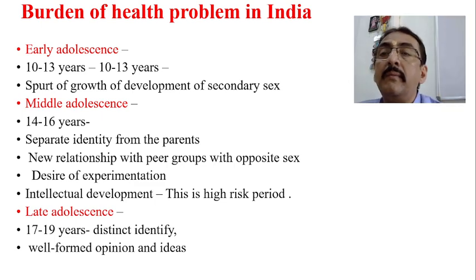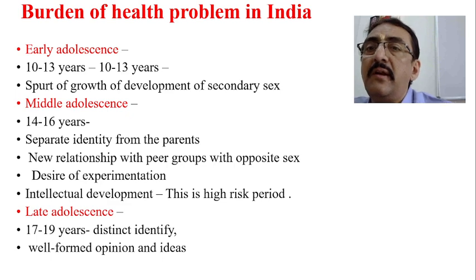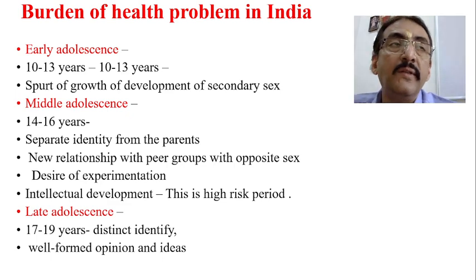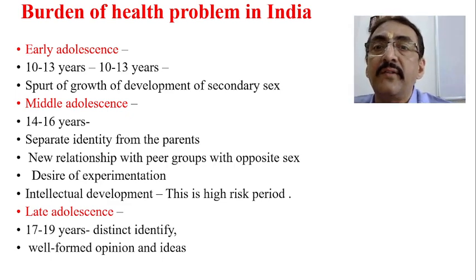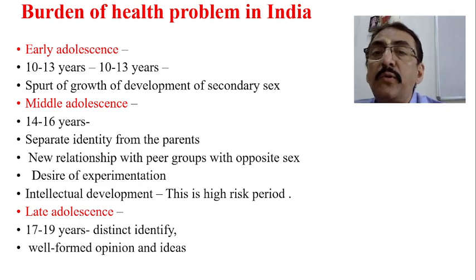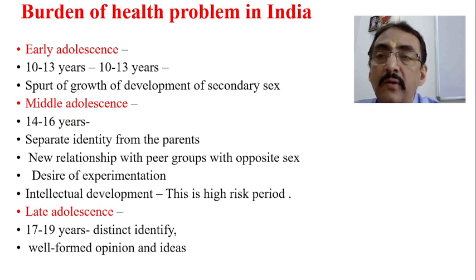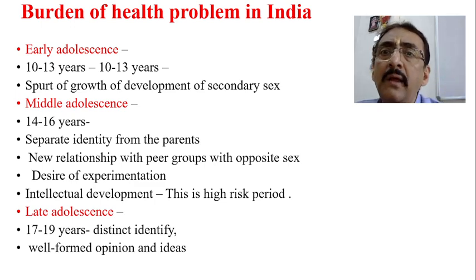Now, what do you mean by early adolescence? 10 to 13 years is the period of early adolescence. Early adolescence is especially important for girls, as there will be development of thelarche, adrenarche, etc. And the growth spurt and the development of the secondary sexual organs will be seen in early adolescence.